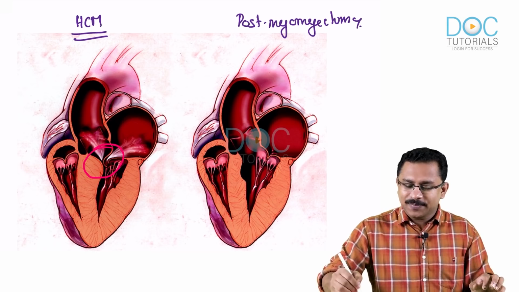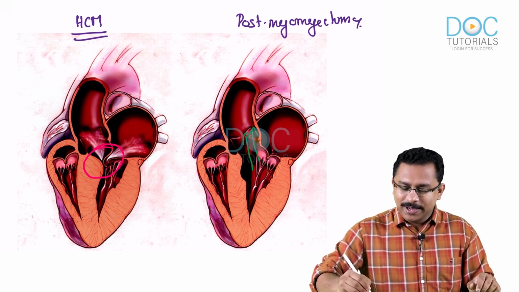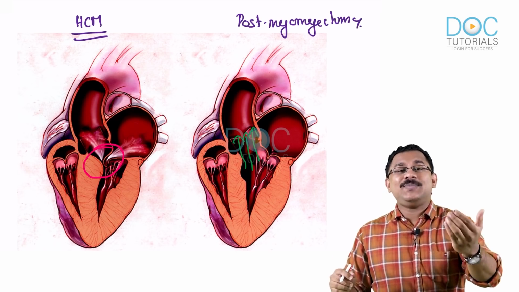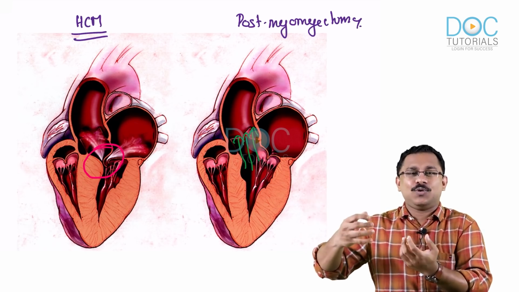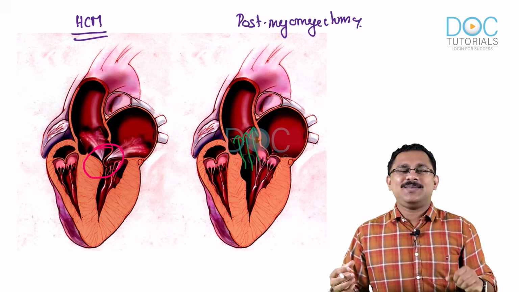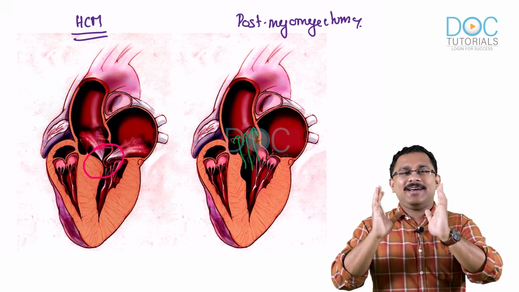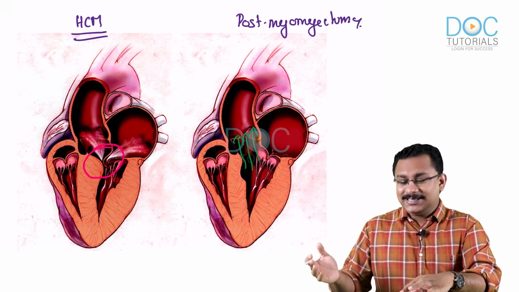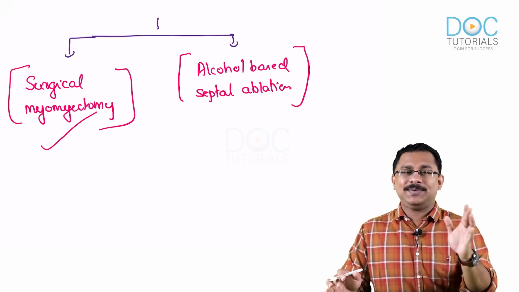But when you do this myomectomy, a part of the myocardium being removed, you see how much it is improving the outflow tract. You are now having a very good outflow tract. Okay, so that will actually improve the symptoms. And remember, doing a myomectomy in fact will indirectly improve the systolic anterior motion as well. So that also will not happen when you are doing a myomectomy of a patient with hypertrophic cardiomyopathy. Thereby it will create a favorable outflow tract. Okay, so that is your surgical procedure. If not fit for the procedure, you will go for an alcohol-based septal ablation.